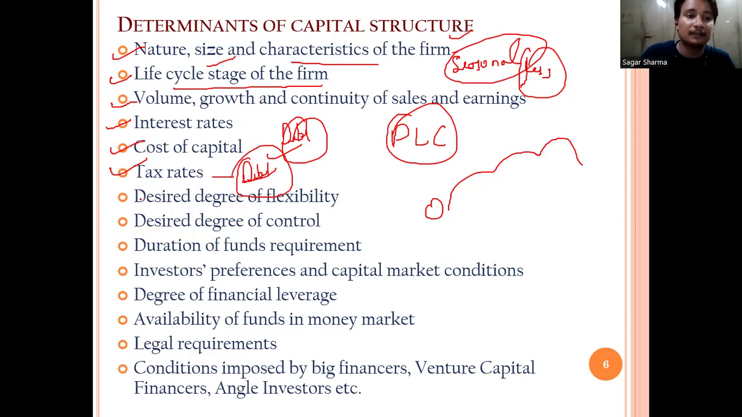Desired degree of flexibility, desired degree of control. If you want more control, then you will not issue equity shares, because equity shareholders dilute your ownership control. Duration of fund requirement, investor preference, and capital market conditions also play an important role in deciding the capital structure. What is the degree of financial leverage, availability of funds in the money market, legal requirements, conditions imposed by big financiers, venture capital financiers, and angel investors? These are the people who provide finance for your firm.